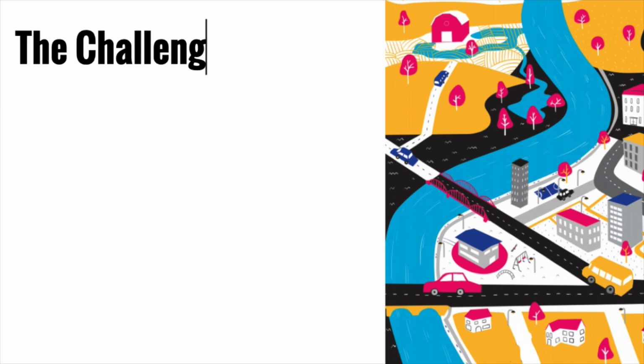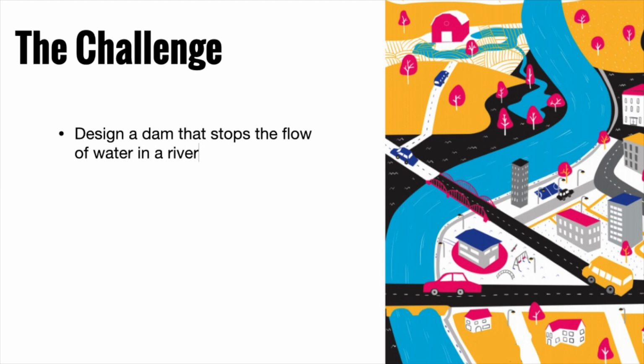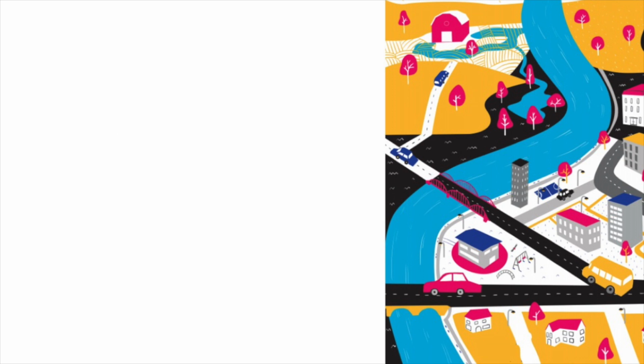The challenge. You and your team of engineers have been given a job of designing a dam that must stop the flow of water in a river. You will be designing and building a model of your dam to test in a simulated river. In addition to stopping the flow of water, your dam must be able to control the release of some water and then stop it again. First, your team will choose one of 3 scenarios. Then you will design and build your model to meet the needs of your client.